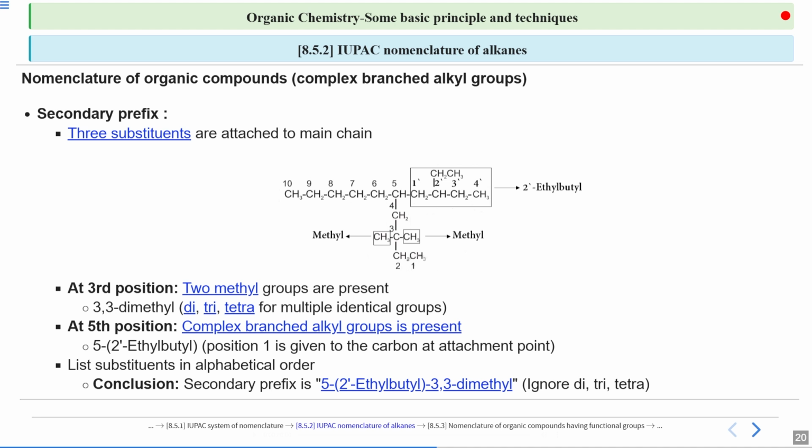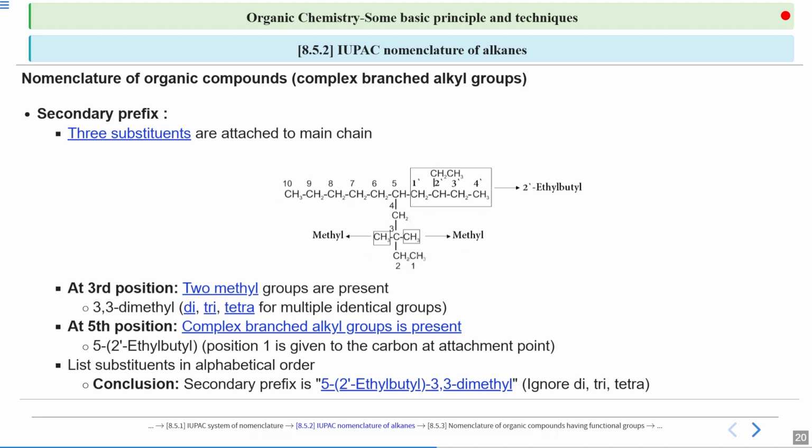Now you have to keep them in alphabetical order. How will we do it? One thing you have to remember, it's the most important one. You will not consider di, tri or tetra while placing them in alphabetical order. If you keep that in mind, you have two substituents.